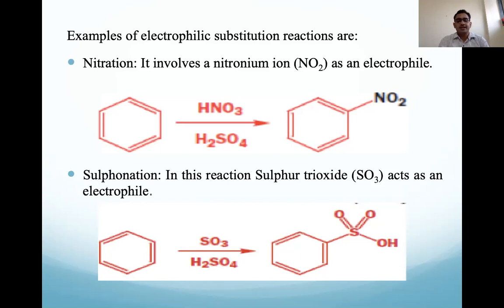Okay, so the next example for electrophilic substitution is sulfonation. In this reaction, sulfur trioxide, SO3, acts as an electrophile in acidic conditions. Then the pi electrons of that benzene ring attack the sulfur atom, and we get the sulfonated product and H plus leaves from the reaction. So that is an electrophilic substitution reaction, especially the sulfonation reaction.